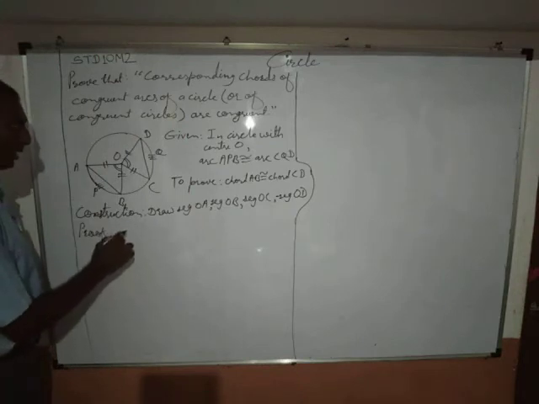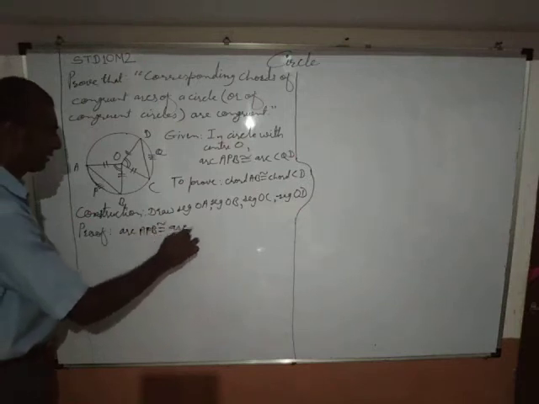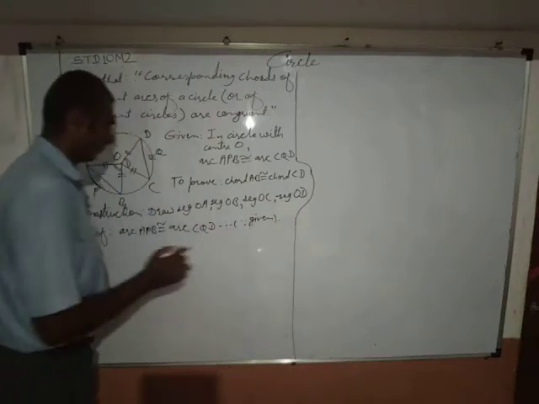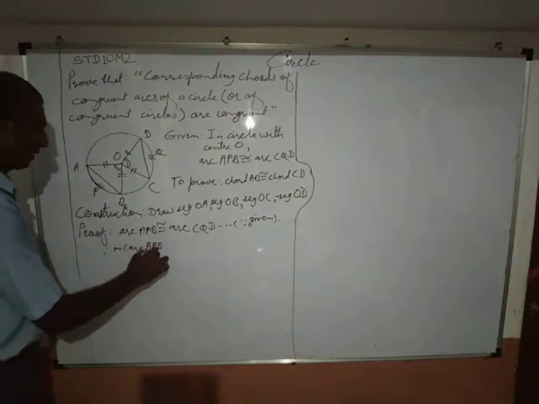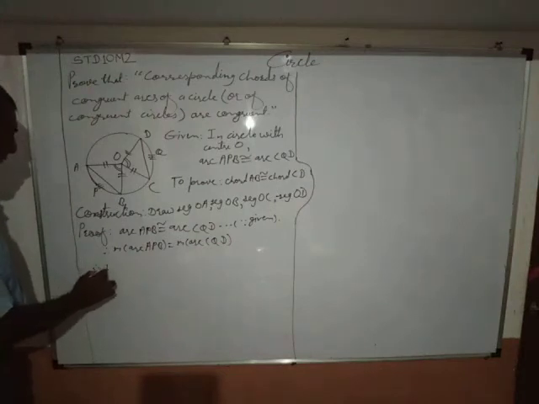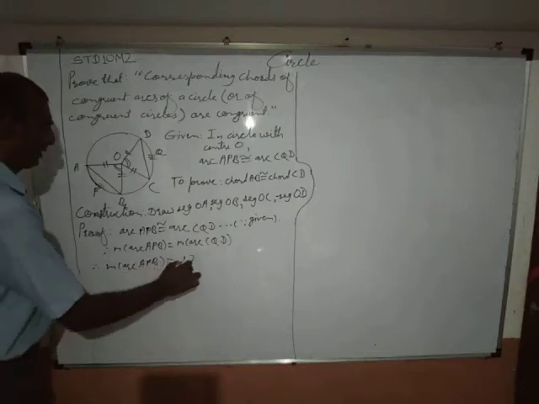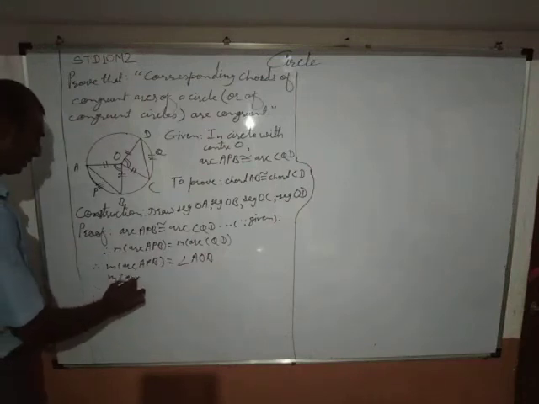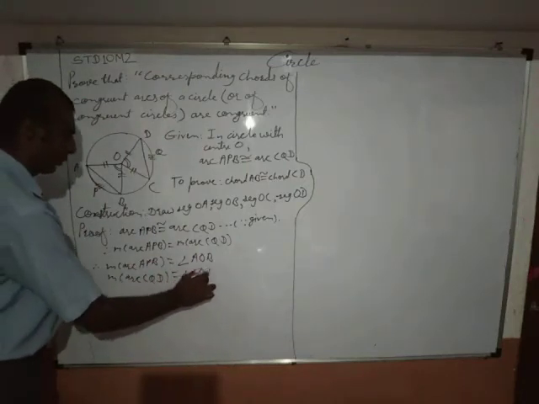Okay, arc APB congruent arc CQD, since it is given, and therefore measure of arc APB must be equal to measure of arc CQD, and therefore measure of arc APB is nothing but angle AOB, and similarly measure of arc CQD is nothing but angle COD.